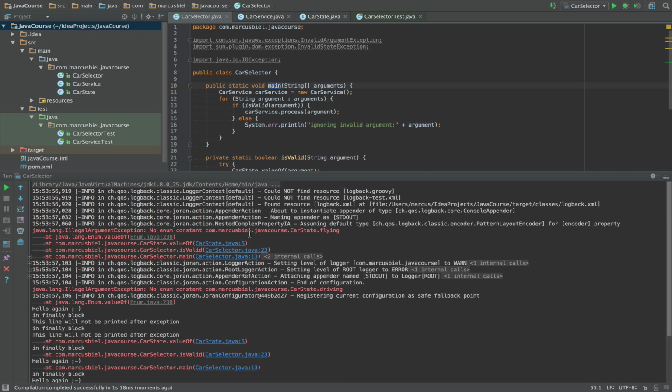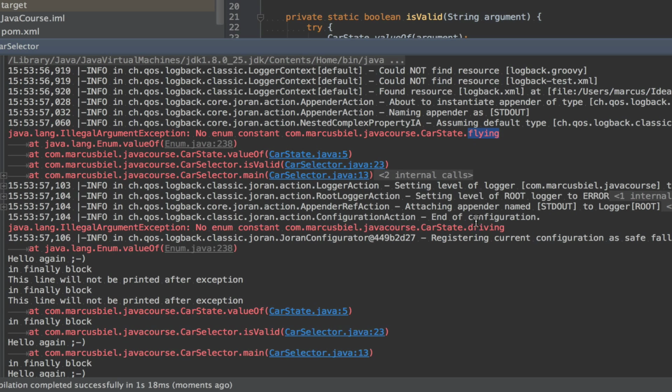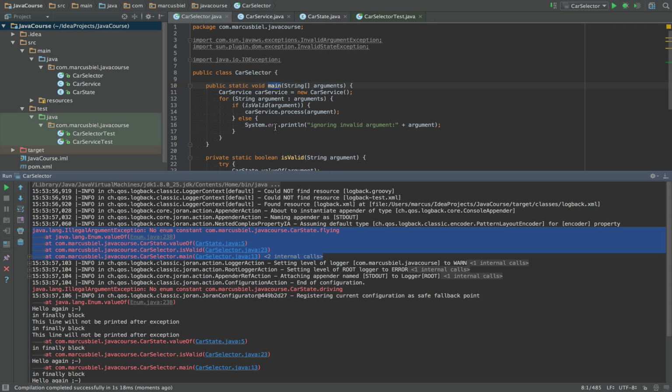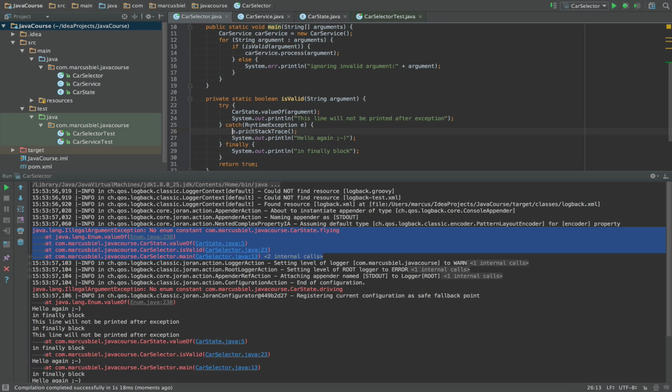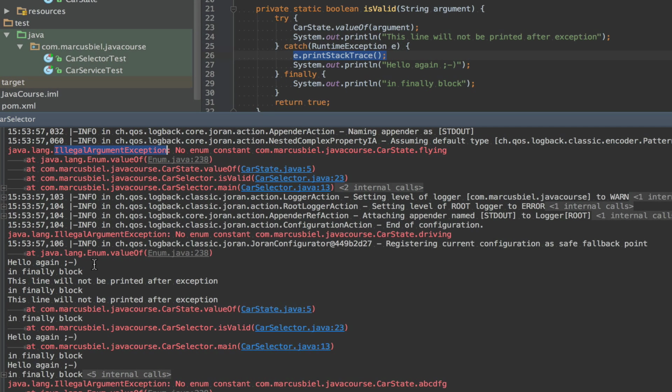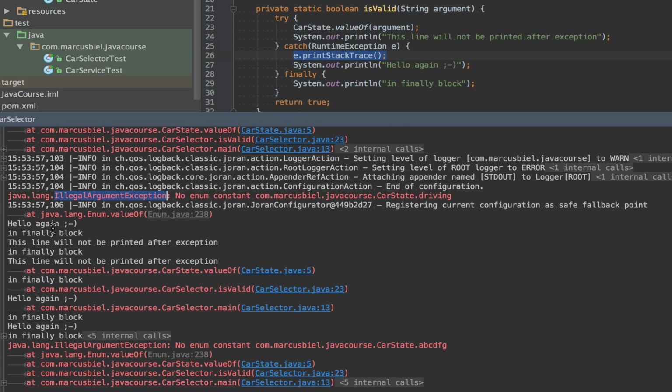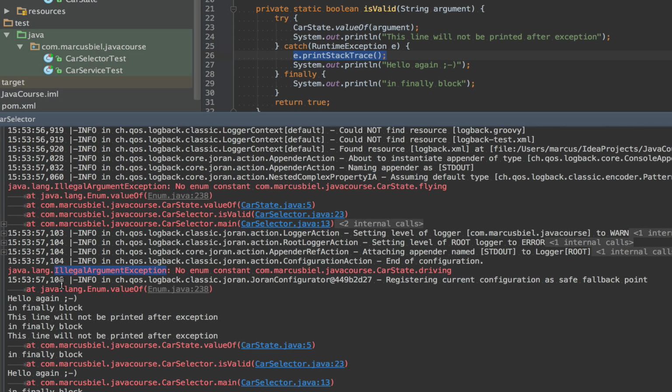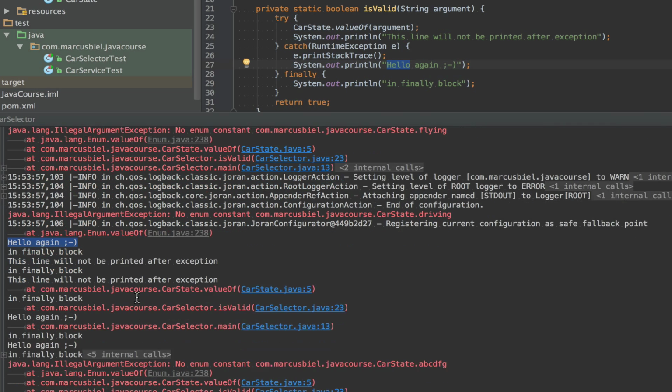Ooh! No, something weird happened. And this is for all the invalid states, flying, driving, the stack trace was printed and it's red because it's the print stack trace, so it's printed on system error. Okay. And you see, this is the illegal argument exception, the first one, the second one, and so on. And you see at the end, hello again, which comes after the whole stack trace.